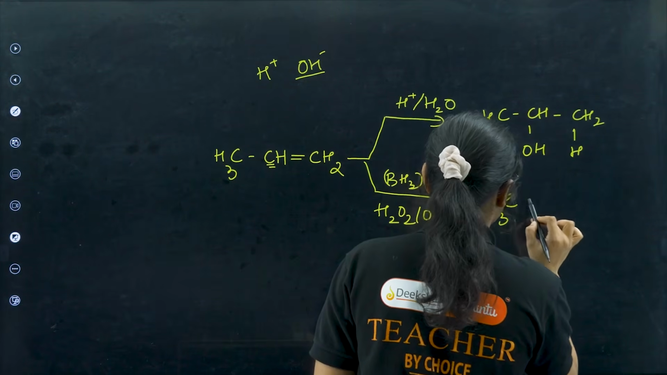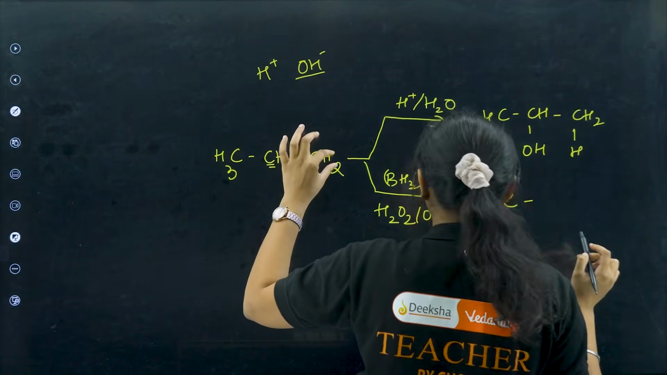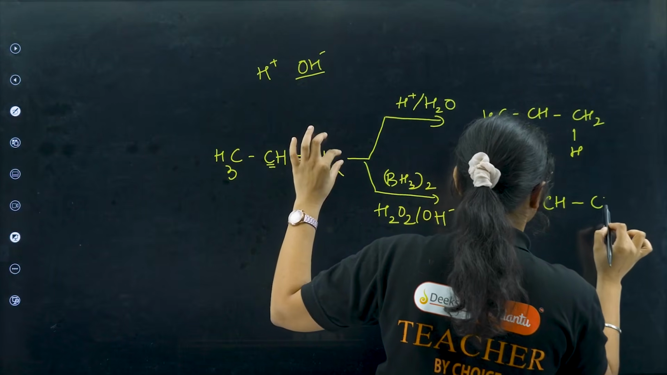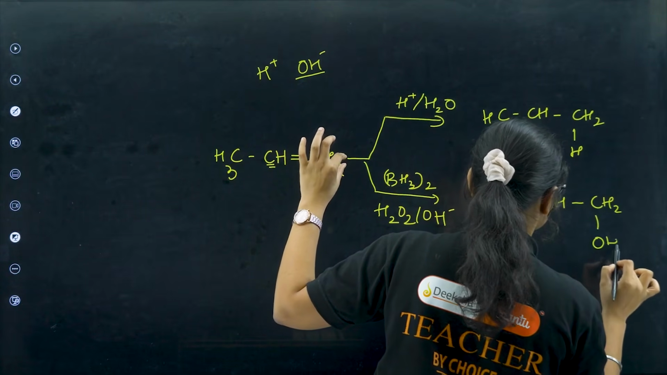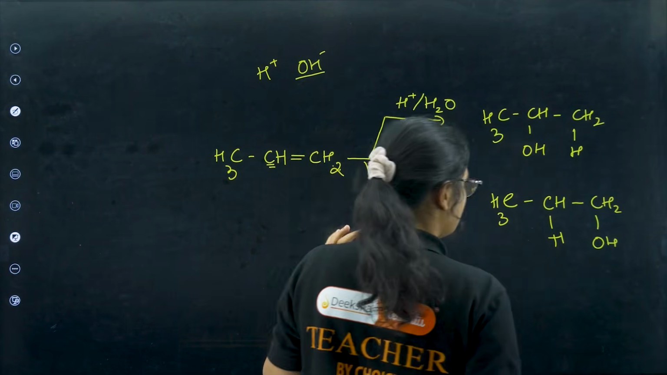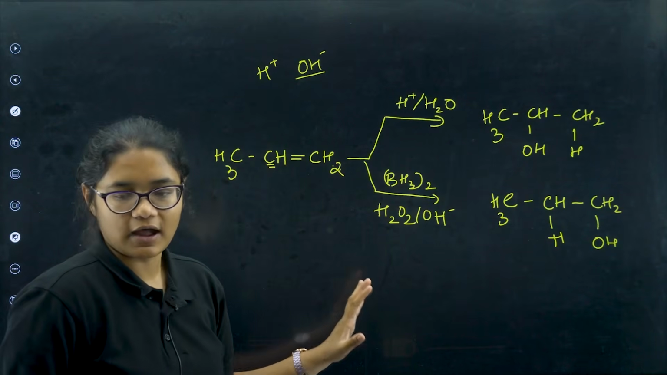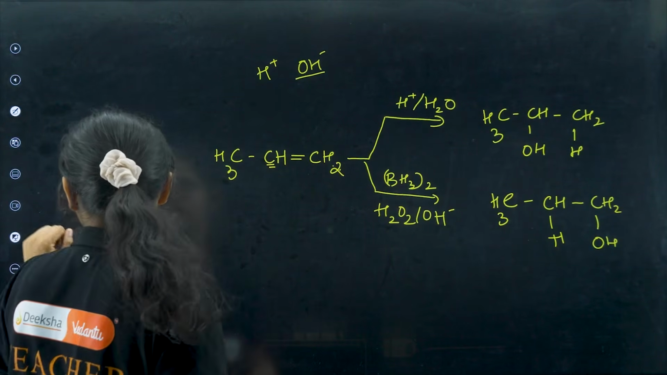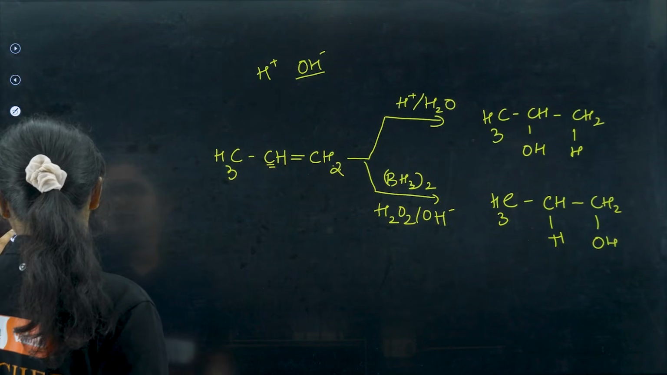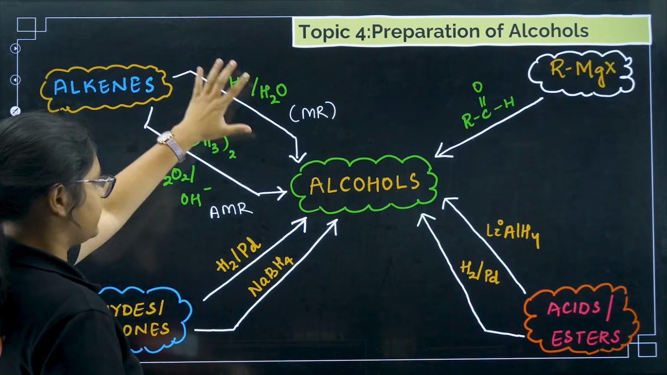Next, coming to hydroboration oxidation reaction, H plus and OH minus, anti-Markovnikov's rule will be followed. So the negative part will go to the carbon having more number of hydrogen. Okay, this is done. So these two are clear. This is how we followed the addition of water. This part is done.